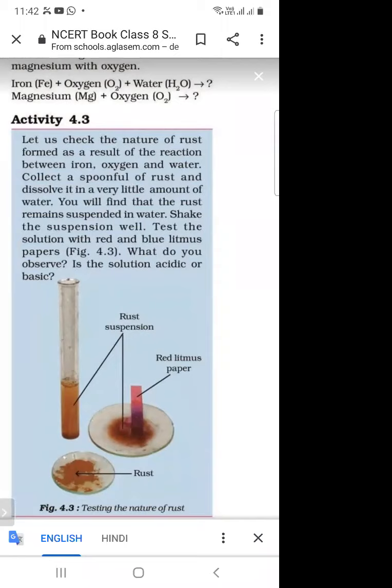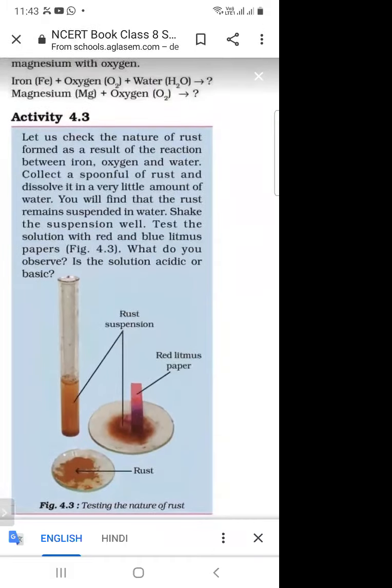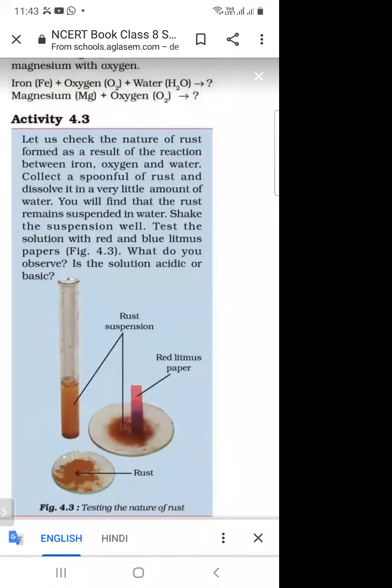And when we take a spoonful of rust, then we will add some water into it. And then after adding the water, we are putting it into the test tube. So again, I'm repeating this activity. We are taking some amount of rust and putting it into the test tube. After that, we are adding some water into the rust, and you will find that the rust remains suspended in